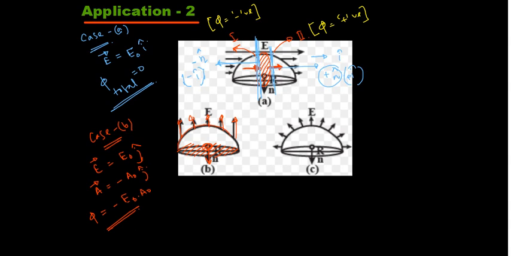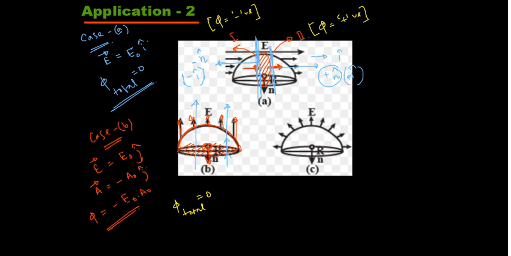Next, if I want to calculate what is the flux passing through this curved surface, again the same concept will apply. Try to understand. I am asking now, what is the flux through the curved surface in case B? So can I write that in this case also, phi total is equal to 0. Why so? Because the electric field is cutting the surface like this. While entering, flux is positive, while outgoing, flux is negative. So in that case, positive and negative cancel, it becomes 0.